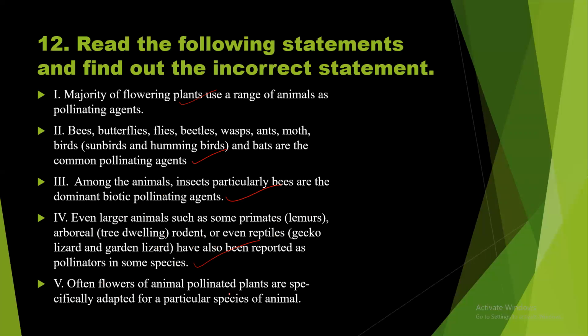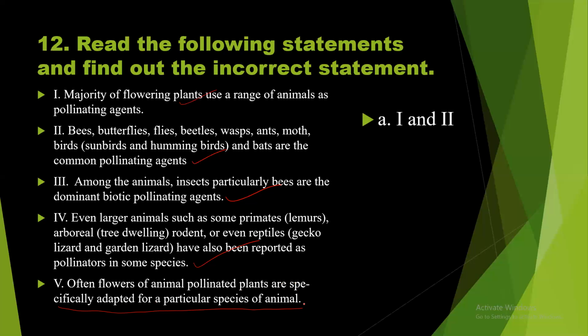Often flowers of animal pollinated plants are specifically adapted for a particular species of animals. Yes, they show certain modification. The flowers pollinated by birds are totally different from the flowers pollinated by the insects. So such type of adaptations may form.